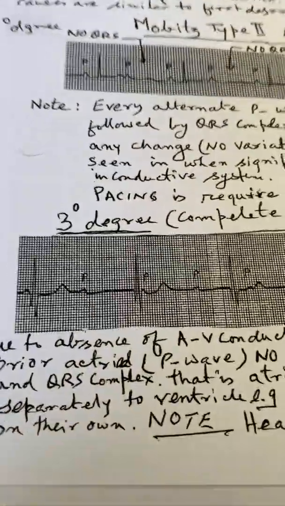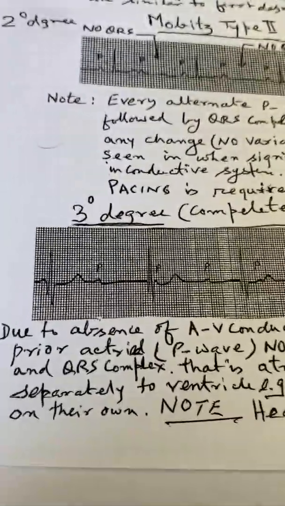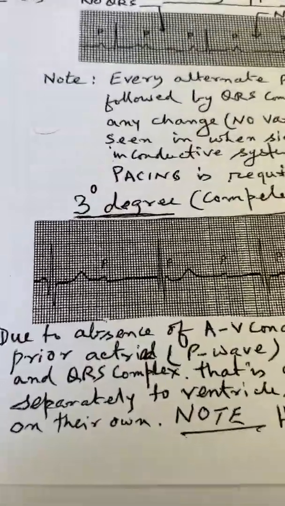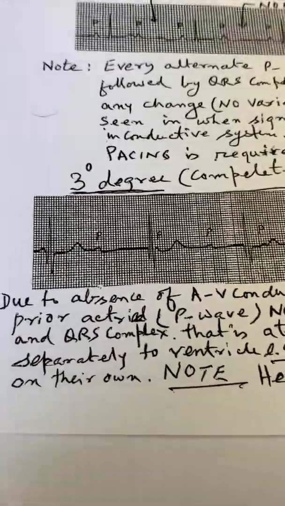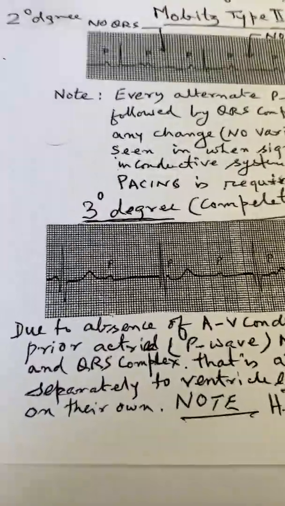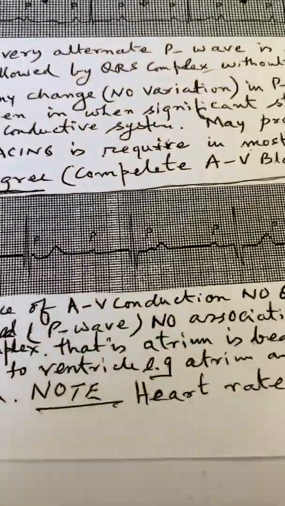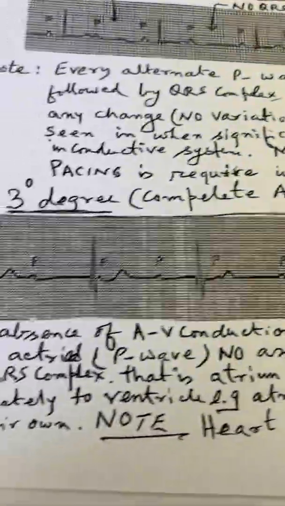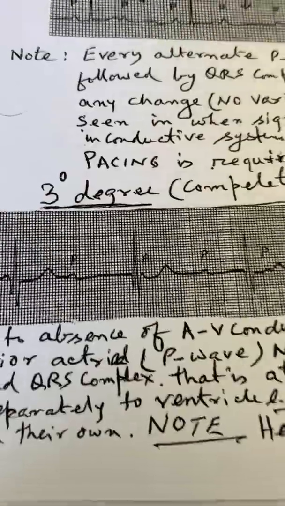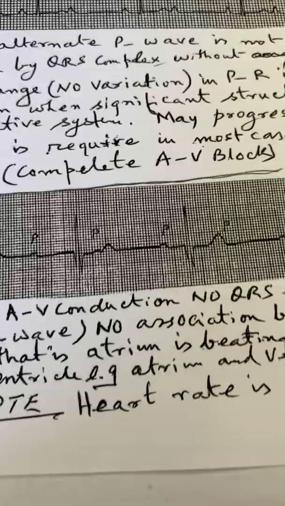Once again, do not confuse this with Mobitz type 2. In Mobitz type 2, P is there, and there is a PR interval. There is a direct relation between the P and QRS. When the beat is there, there is a PQRS, and the relation between P and QRS is maintained. While in third degree heart block, there is no relationship between P and QRS. That means the atrium is beating at its own speed, and the ventricle is beating at its own speed separately.